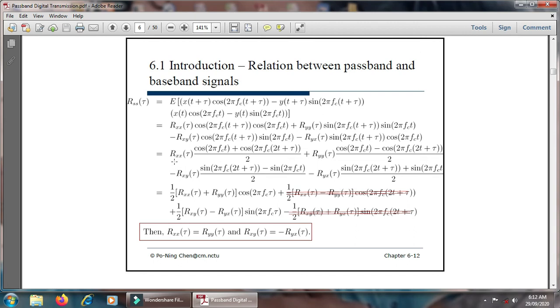Then that equation should be written here: Rxx of tau cos 2 pi fc tau plus cos 2 pi fc 2t plus tau upon 2, plus Ryy of tau cos 2 pi fc tau minus cos 2 pi fc 2t plus tau. In this way we have to find the final relation here: Rxx of tau is equal to Ryy of tau, and Rxy of tau is equal to minus Ryx of tau.